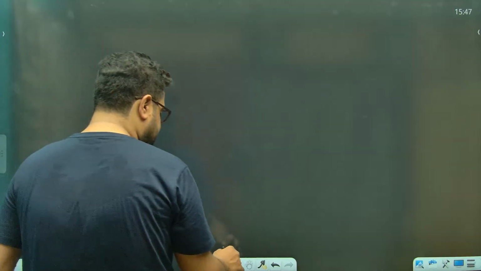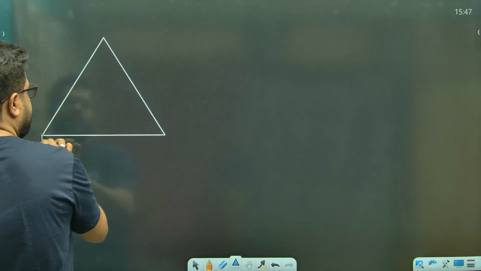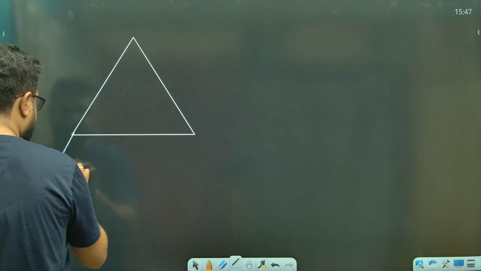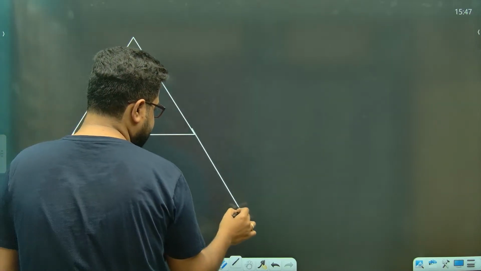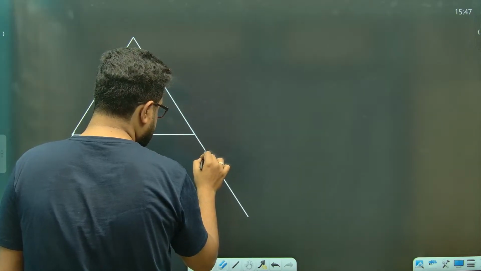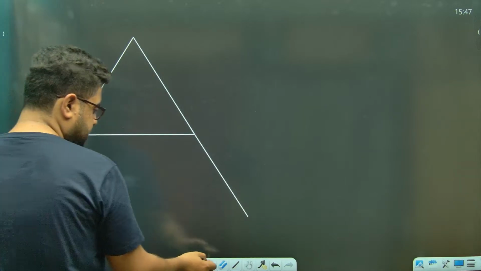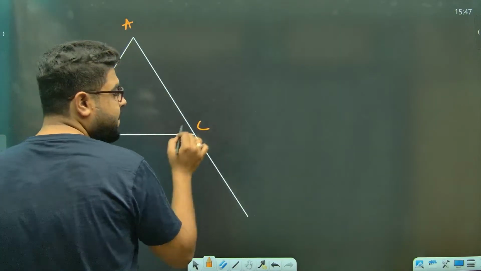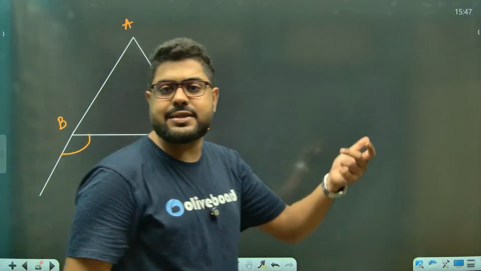Sir, what is excenter? Then we'll move into questions. Sir, excenter is if you extend any two sides of the triangle, not like you only need to do this. Say for example, triangle ABC. So these are the external angles, sir.